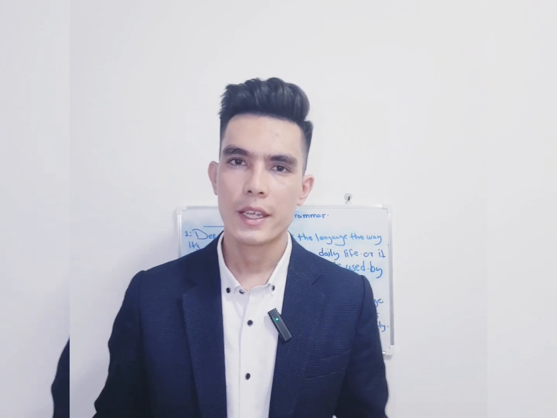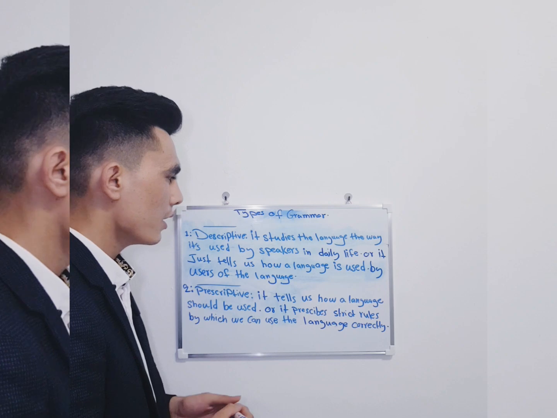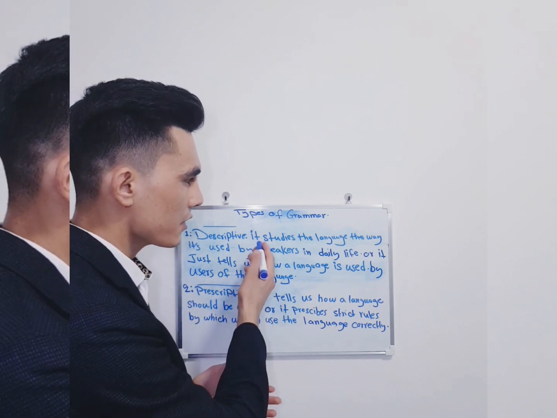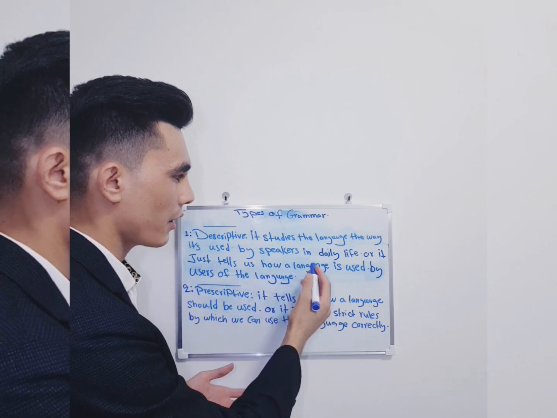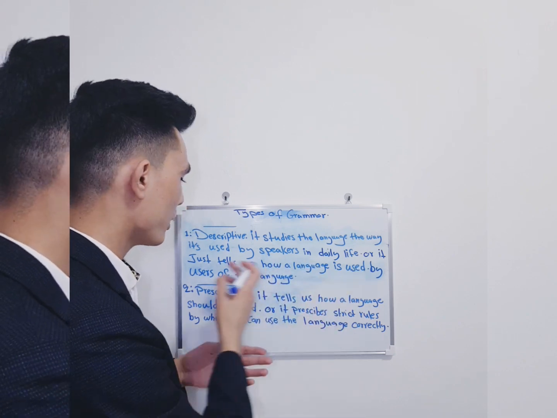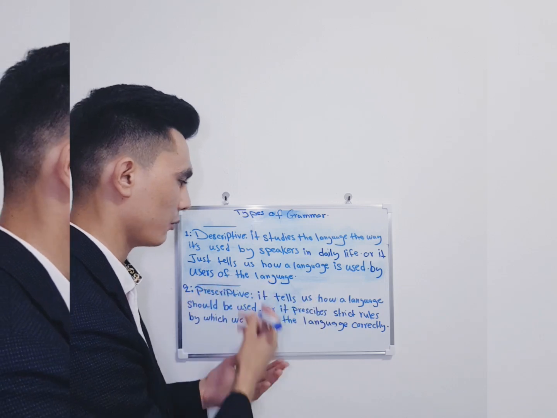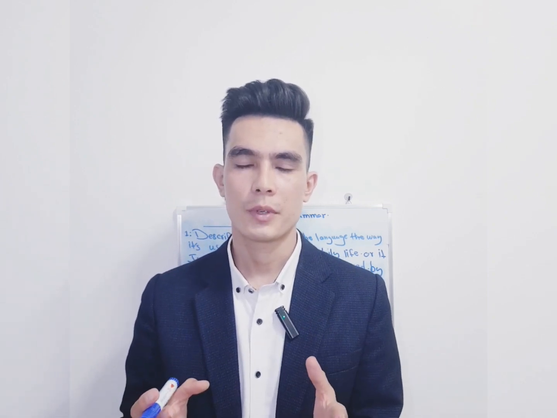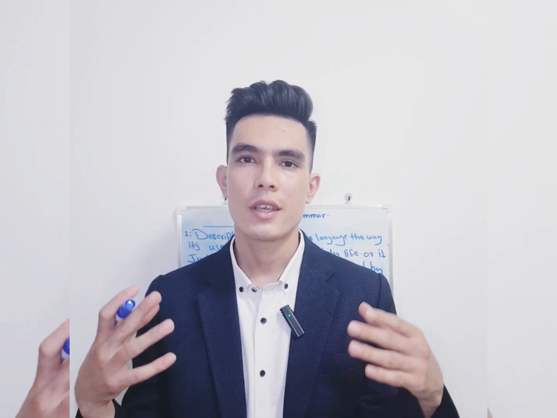So let's begin with the first one, which is called descriptive grammar. Descriptive grammar studies the language the way it is used by speakers in daily life, or day-to-day English. It just tells us how a language is used by users of the language. So descriptive grammar is not going to give us strict rules on how we should use the language, but opposite of that, it is just telling us how a language is actually used.